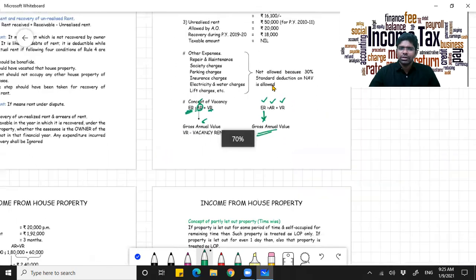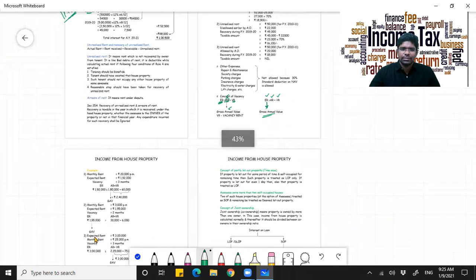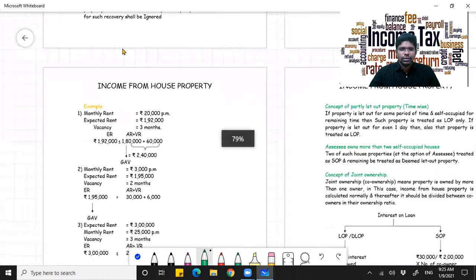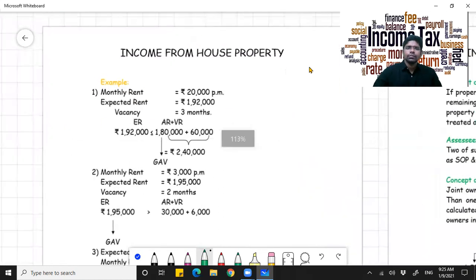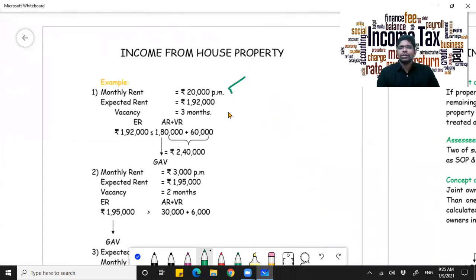Now this is also put forward in the form of examples. Consider a monthly rent of 20,000 per month. How much does it go to per annum? It will come to 2,40,000. However, the vacancy is for 3 months. So 20,000 into 3 months, how much will it come down to? It will come down to 60,000.